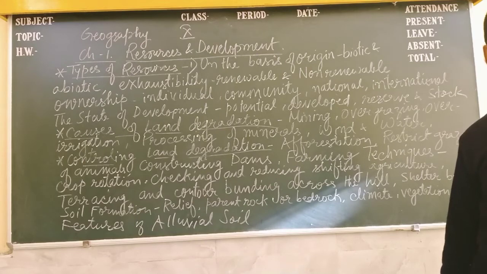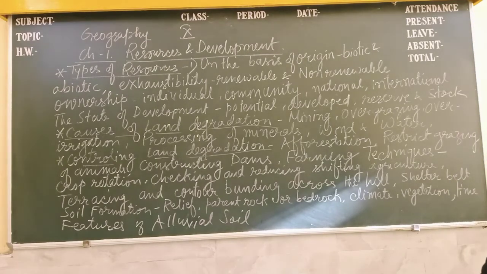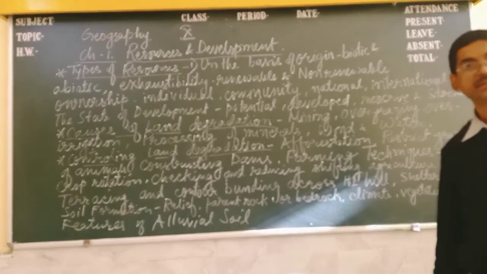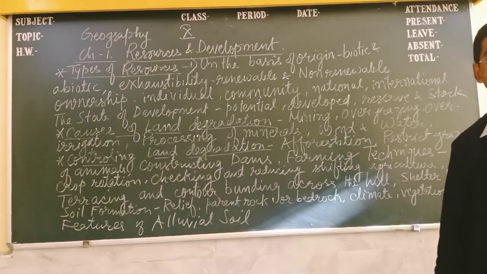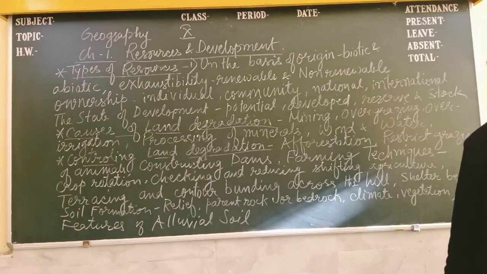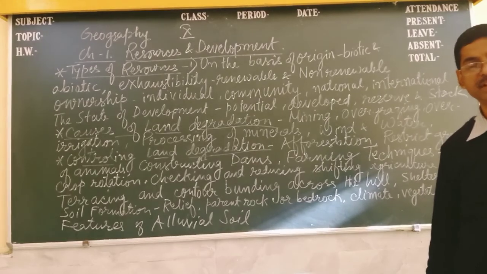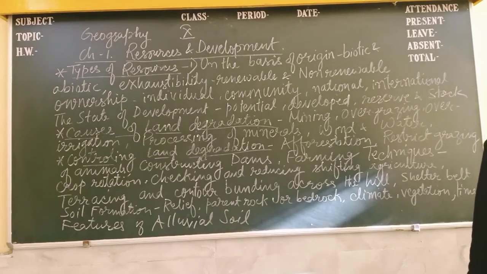Alluvial soil is most fertile, so all types of agriculture are possible, like rice, wheat, sugarcane, everything can be produced in alluvial soil. This soil is mainly found in the northern part of India, and that's why it is also called the granary of India.